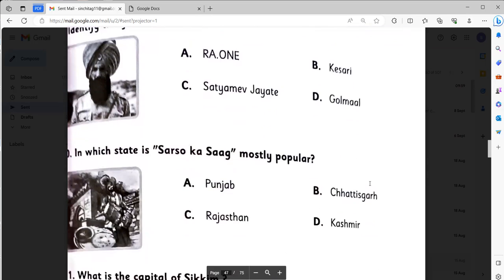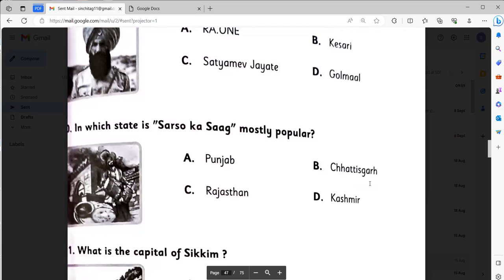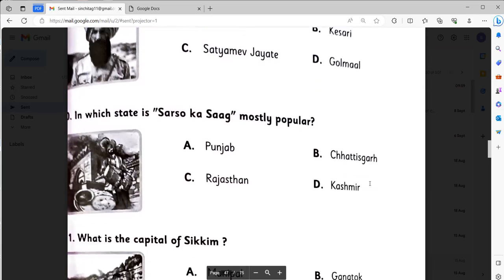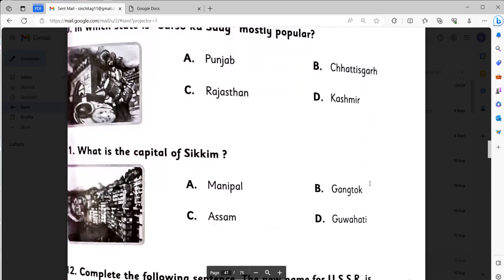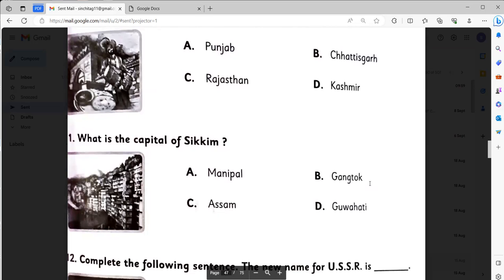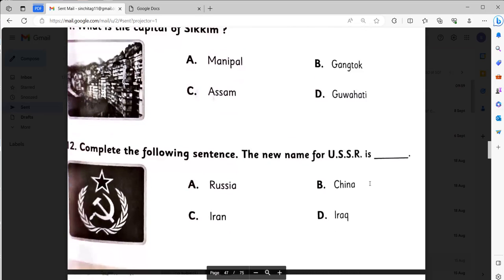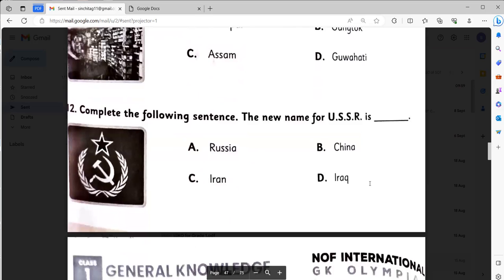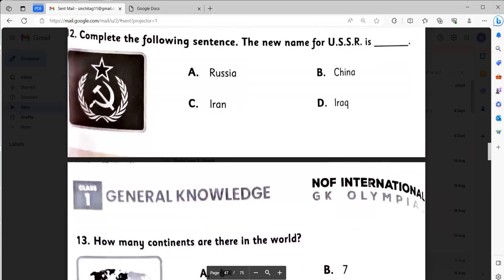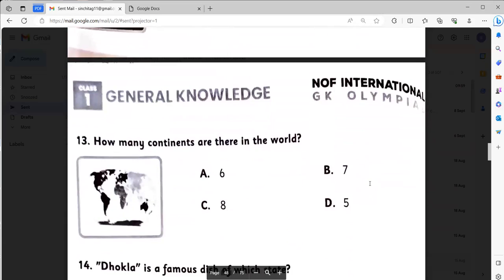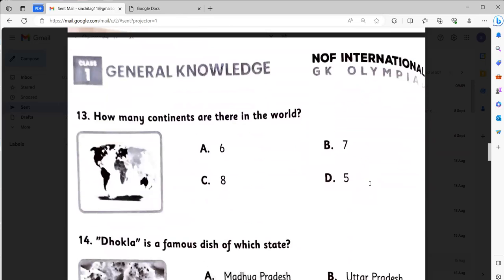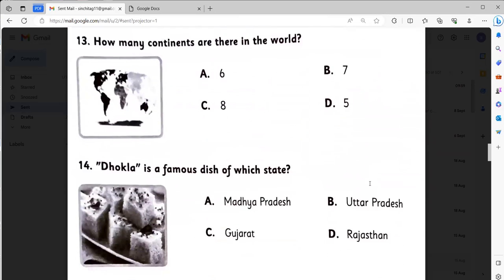In which state is sarson ka saag mostly popular? It will be D, that is Kashmir. What is the capital of Sikkim? It will be C, that is Assam. Complete the following sentence. The new name for USSR is Russia. Number A. How many continents are there in the world? Number 13 will be B, that is 7.